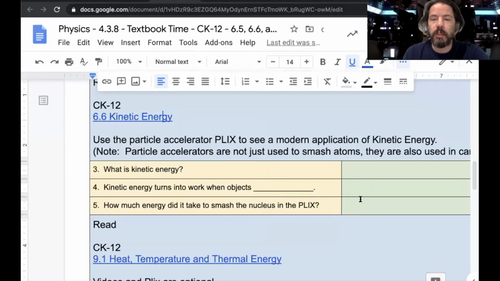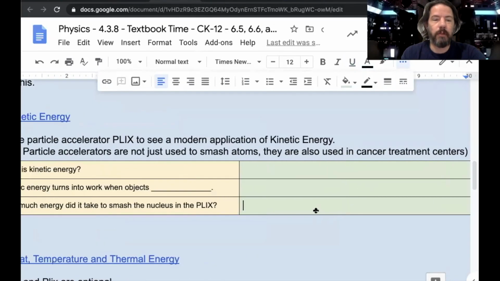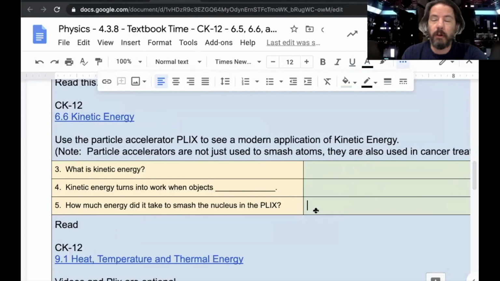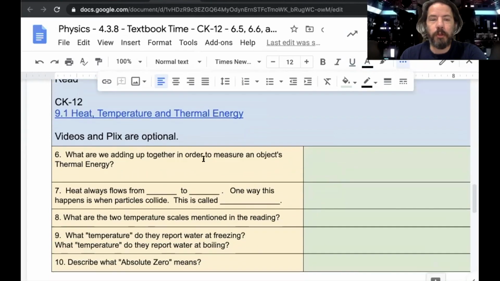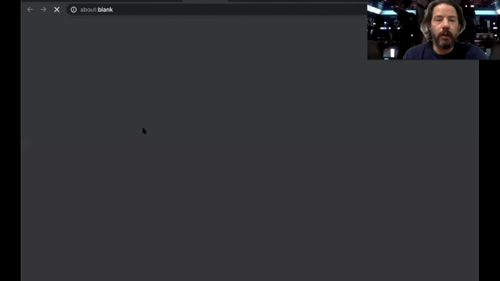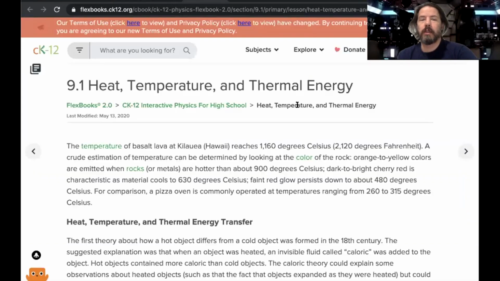So how much energy did you wind up using? Play with all the settings, try different things. There are actually different materials to try. It's a lot of fun. So try that out for me. Probably the most important thing to read though in this part of the book is the chapter on temperature and heat.